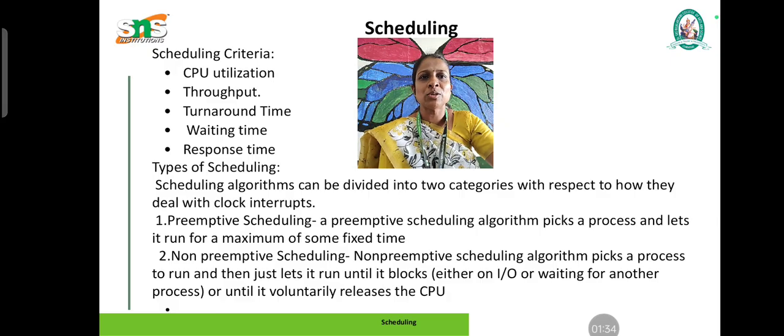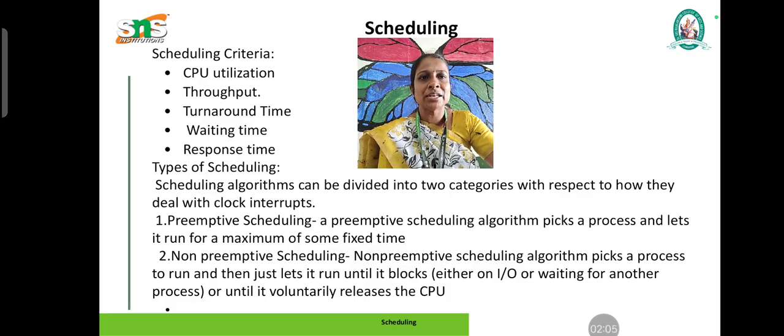A preemptive scheduling algorithm picks a process and runs it for a maximum of some fixed time. The fixed time is set by the operating system, based upon the type of the process. The next type is non-preemptive scheduling. In non-preemptive scheduling, the algorithm picks a process and runs it until it blocks, either on input output or waiting for another process, or until it voluntarily releases the CPU.